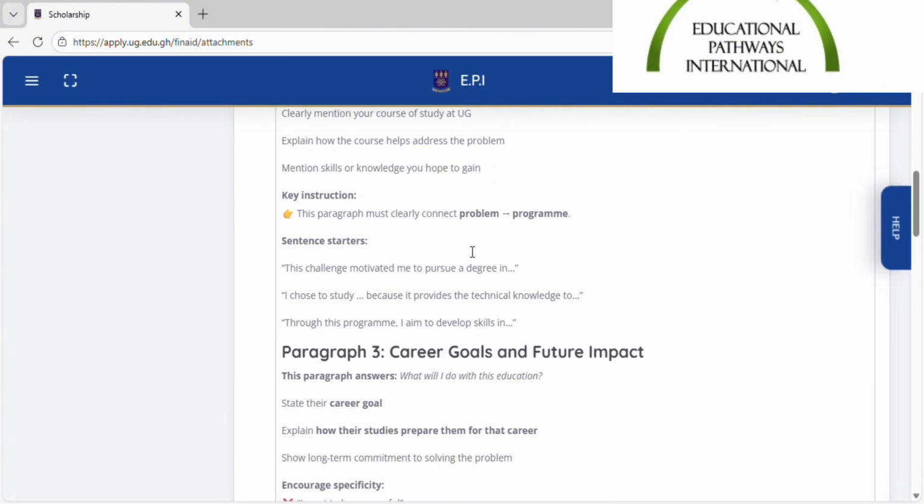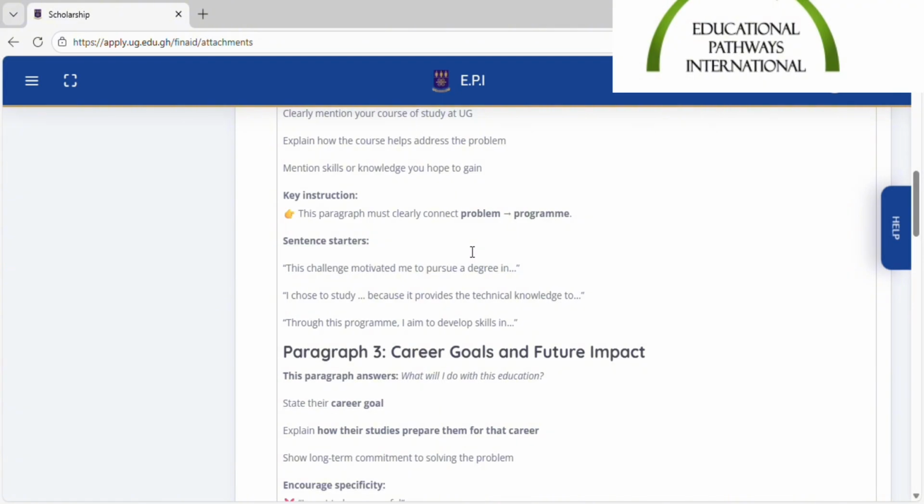So the instruction here is that the paragraph must clearly connect the problem that you mentioned in paragraph one to the program that you are studying.